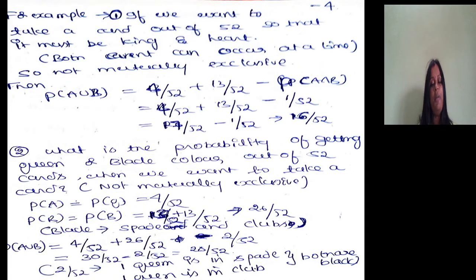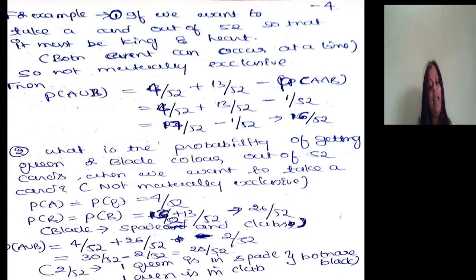So what is the probability of getting a queen and black color out of 52 cards when we want to take a card? See, there are 2 different colors of cards. Black color has a queen also. How many queens are there in a card packet? 4.